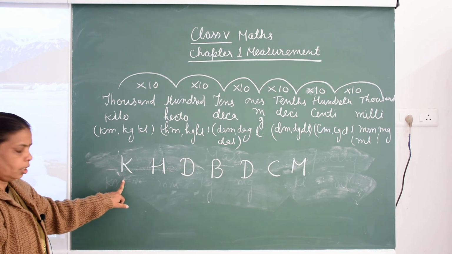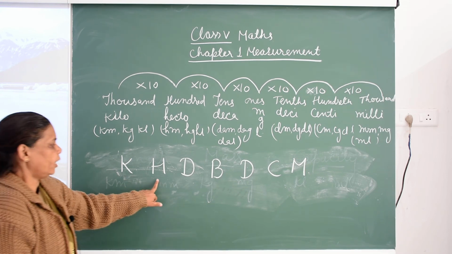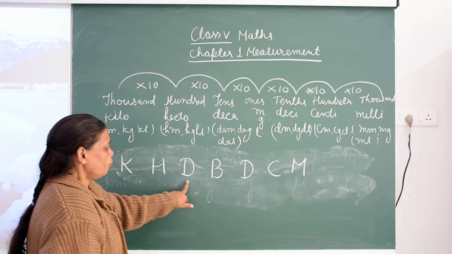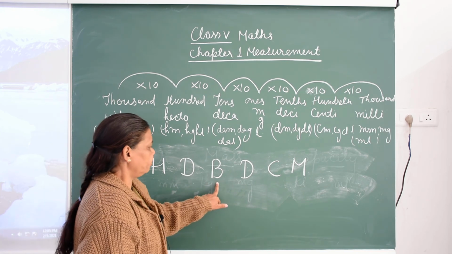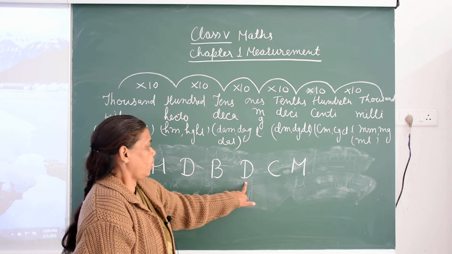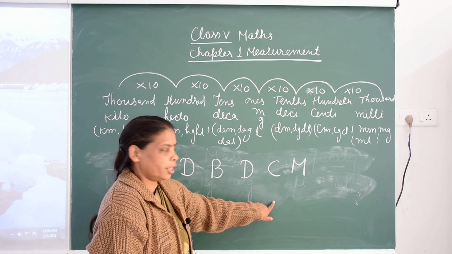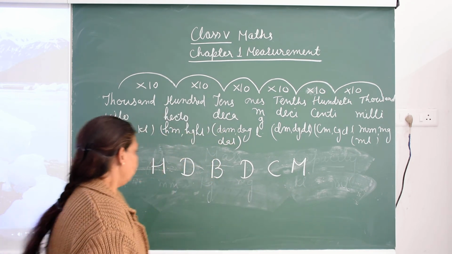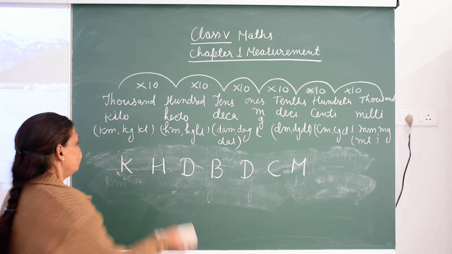K for kiloliter, kilometer and kilogram, and H for hectometer, hectogram and hectoliter, and D for decameter, decagram and decaliter, and these are basic units, meter, gram and liter, and D for decimeter, deciliter and decigram, and C for centimeter, centigram and centiliter, and M for millimeter, milligram and milliliter. In this way you can easily learn the units of measurement.